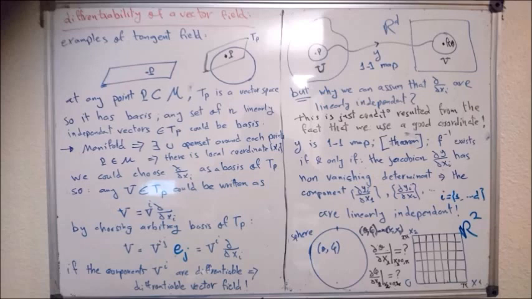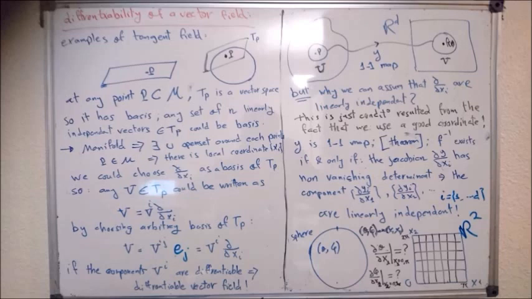From the theory of vector spaces, we need to choose a basis that is linearly independent. We don't have any problem at each point, because by definition the manifold is locally Euclidean. That means there is an open subset around each point of this manifold.